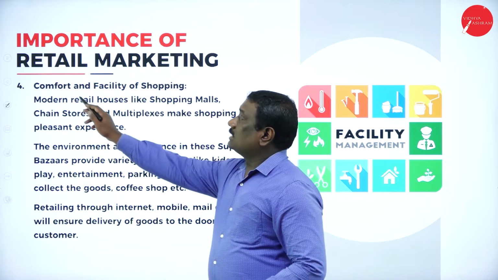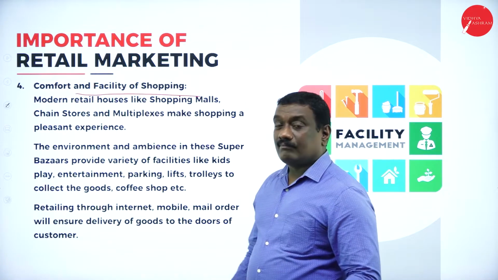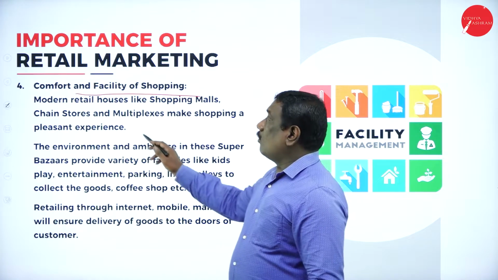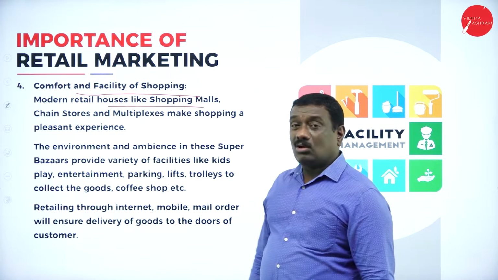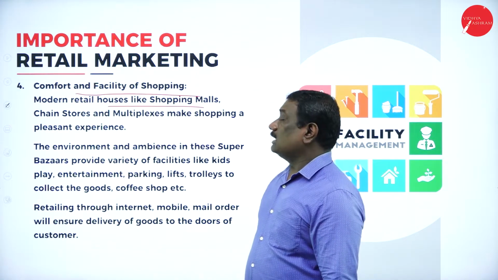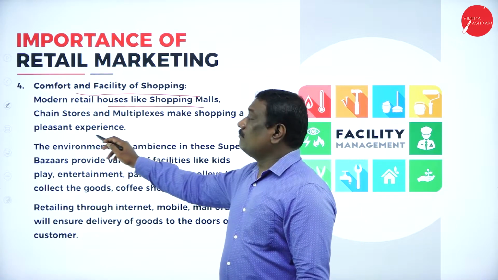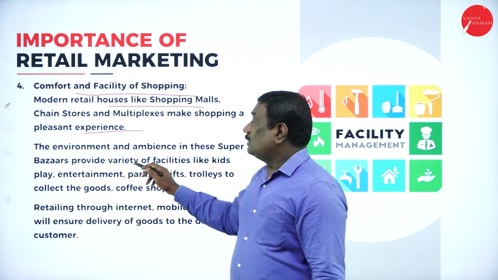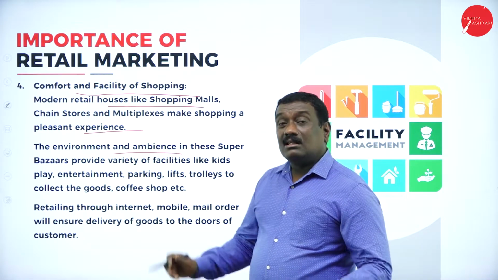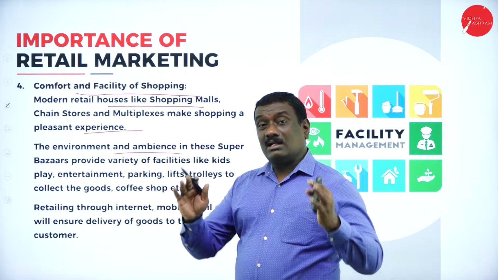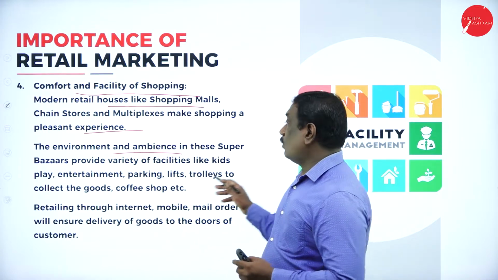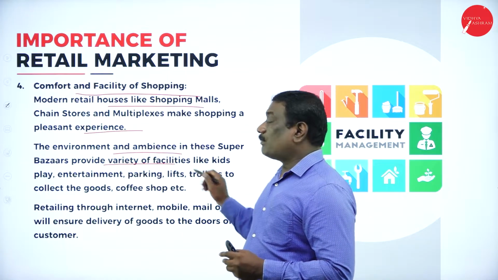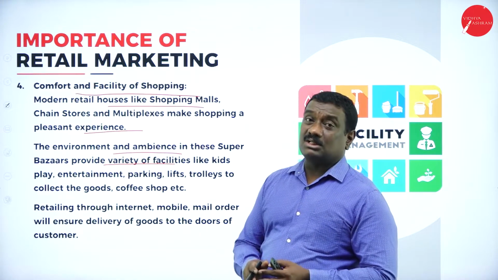The next importance is comfort and facility of shopping. Under this, it says modern retail houses like shopping malls, chain stores or multiplexes are very important for a pleasing experience. Now the environment and ambience, that means the atmosphere of that particular retail store or the super bazaar, will provide various facilities to the consumers.